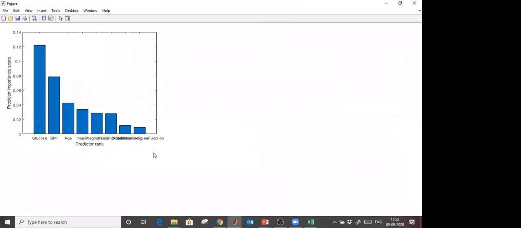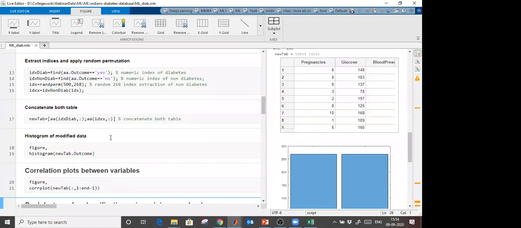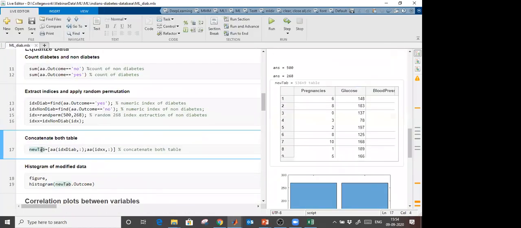From this graph you can see glucose is highly important for diabetes, if I have to predict whether a person has diabetes or not. BMI and age also matter, and you see that the pedigree function and blood pressure are not required. If you have high blood pressure, it doesn't mean that you have diabetes. So this bar plot shows perfectly that we can remove blood pressure and the pedigree function, and take all the other predictors. We did the analysis and prepared our new data also after equalizing.